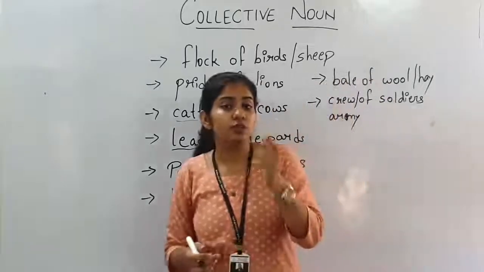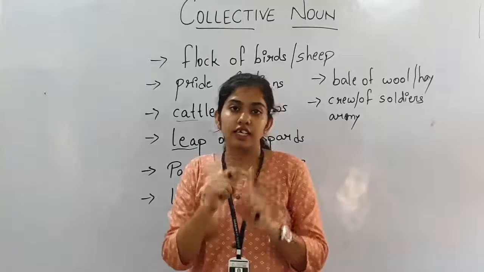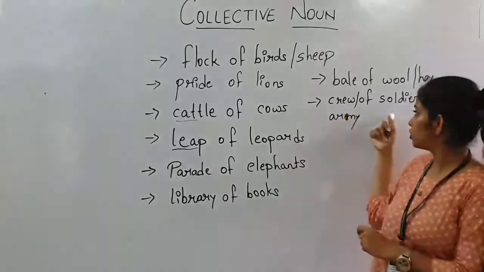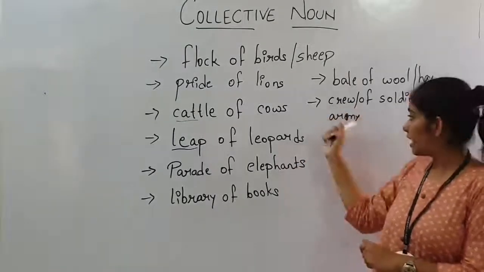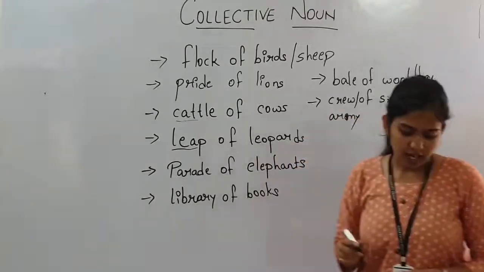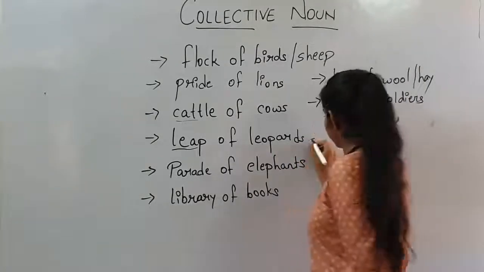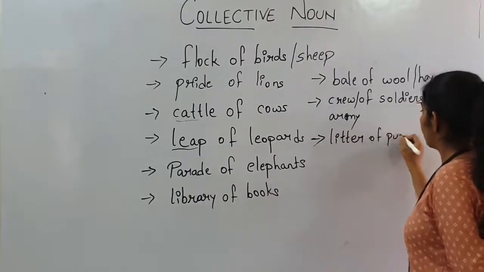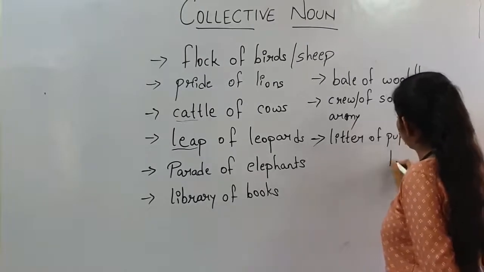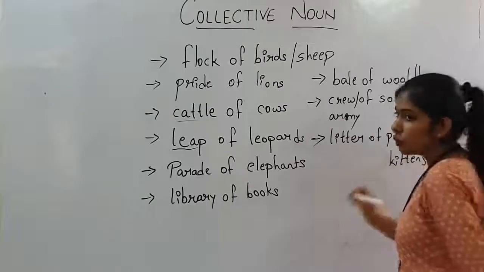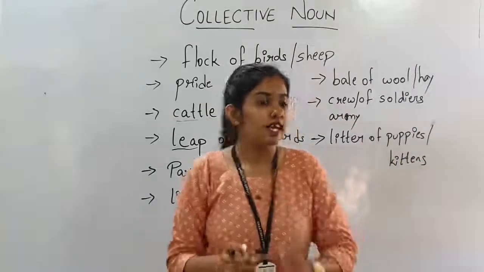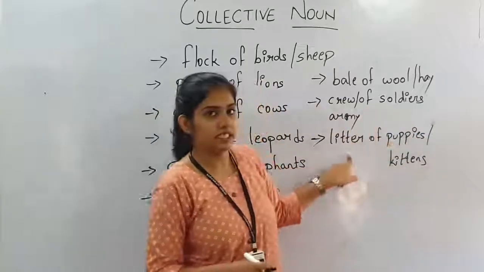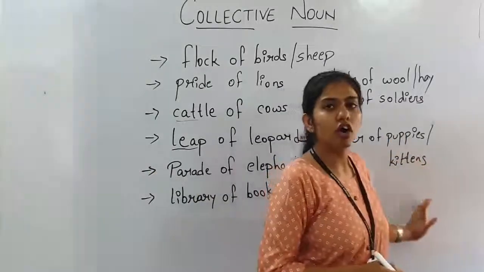As we have understood that for fish, we have two words, a school of fish and a shoal of fish. In that way only, for soldiers also, crew of soldiers and army of soldiers. Now the next one is litter of puppies or kittens. The group of young ones of dogs and cats, we denote with the word litter. Litter of puppies or kittens.